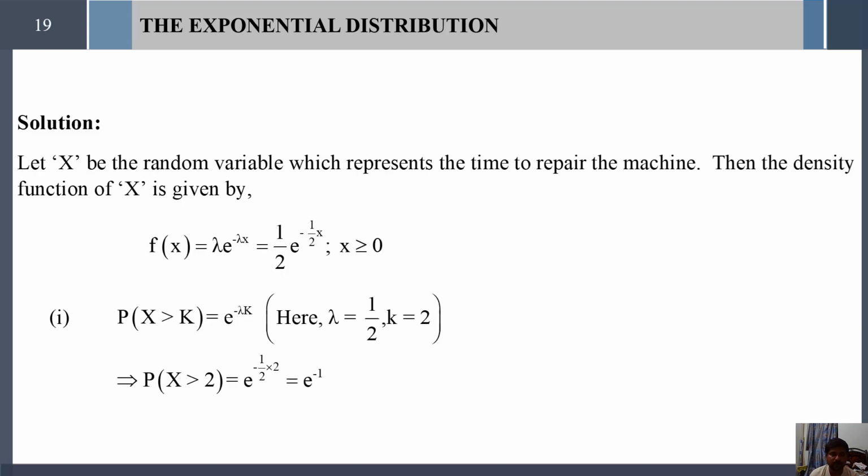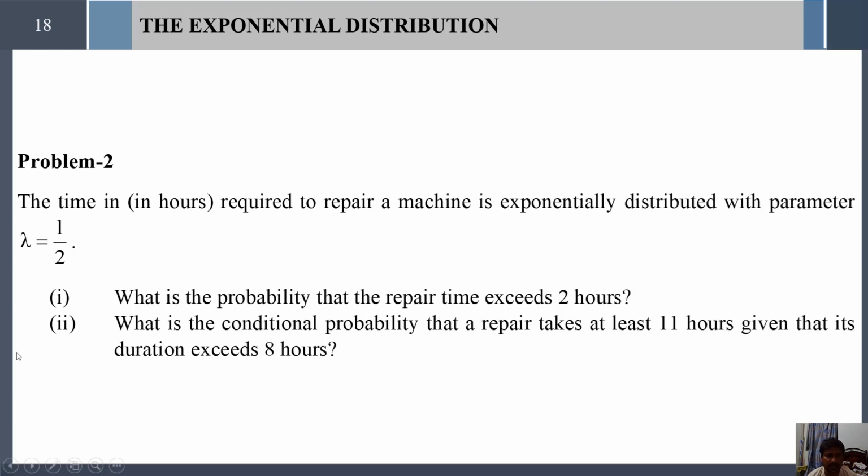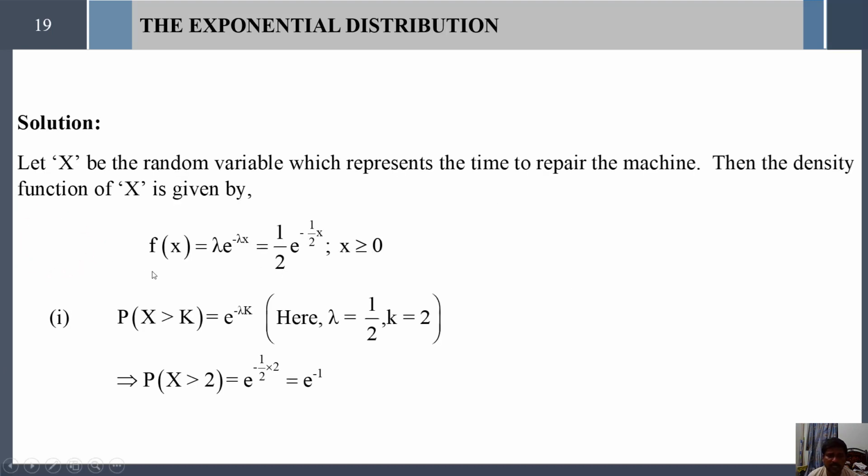For the first question, as usual, let us assume x follows exponential distribution with parameter lambda, and the lambda value is also given, lambda equal to 1 by 2. Next, simply substitute the lambda value in the PDF formula of the exponential distribution, then 1 divided by 2 into e power minus 1 by 2 into x, for x greater than or equal to 0. Here x greater than 0 and x greater than or equal to 0 both take the same meaning for a continuous distribution. Already I discussed this in our class.